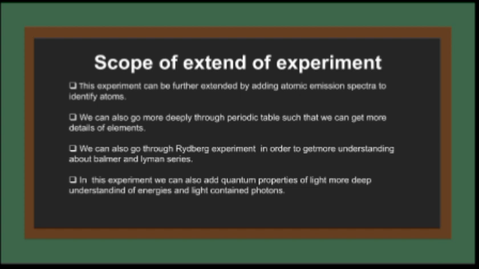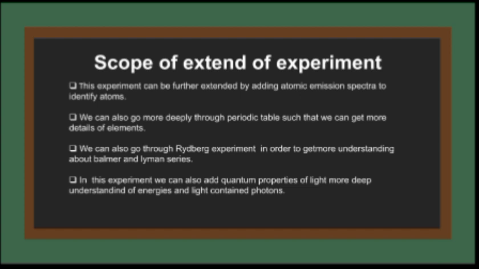This is all about the scope of extension of the experiment. The experiment can be extended further in the following ways. First, by adding atomic emission spectra to identify the atom. Second, we can go deeper so that we can get more details of the element.